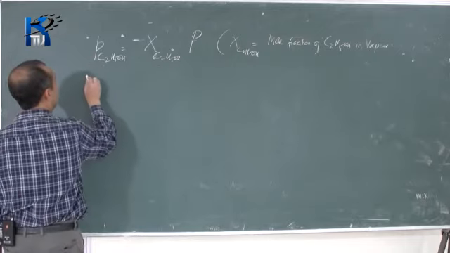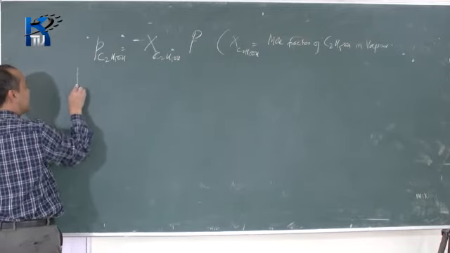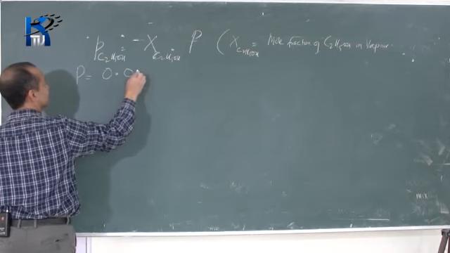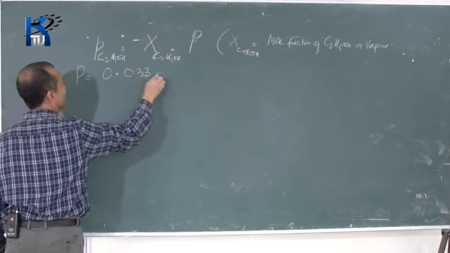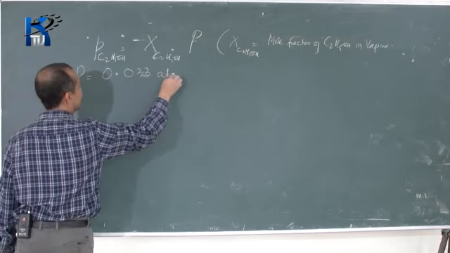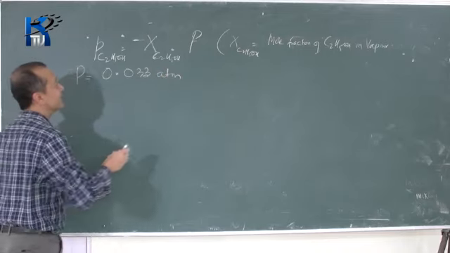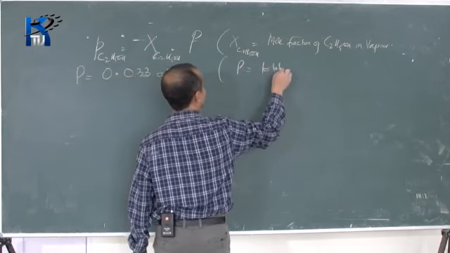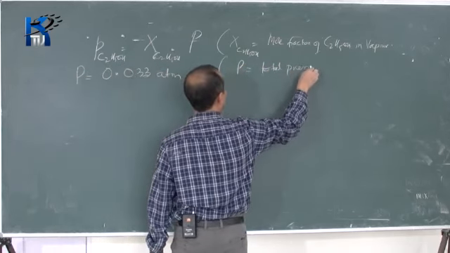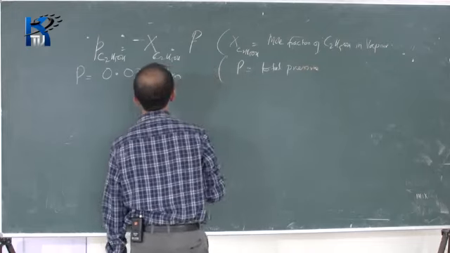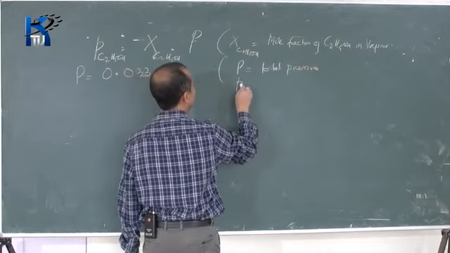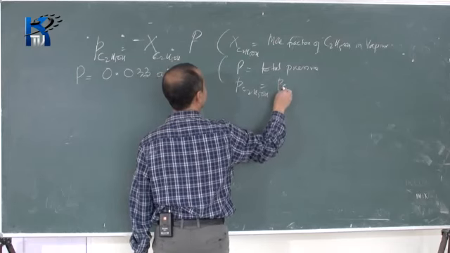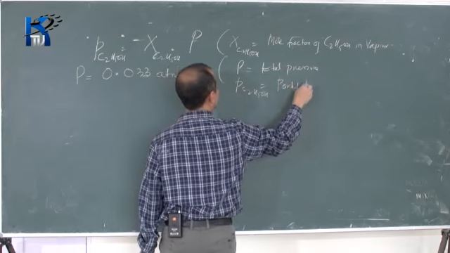Now P was already calculated. It was 0.033 atmosphere; I'll just take 3 places. P is the total pressure, and of course P C2H5OH is the partial pressure.